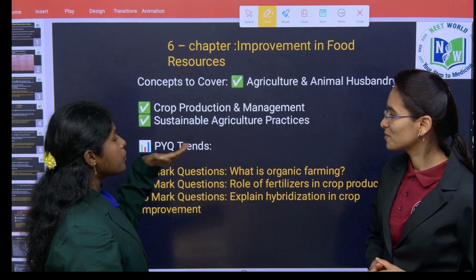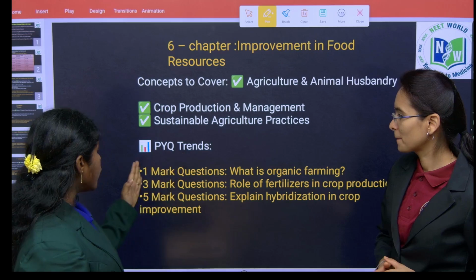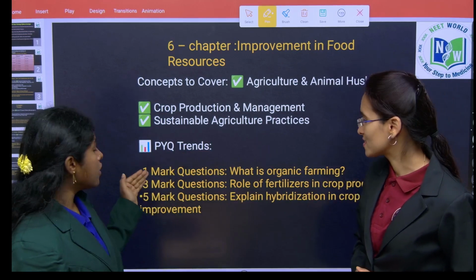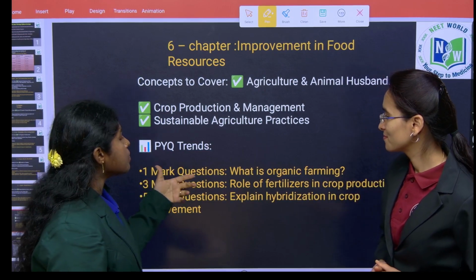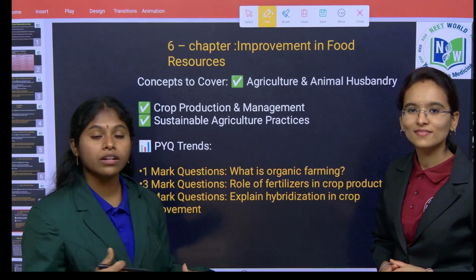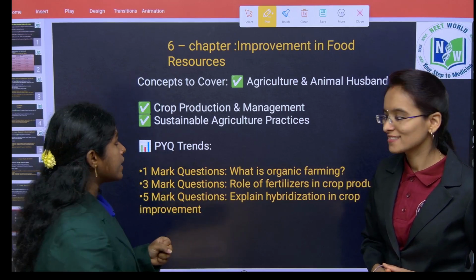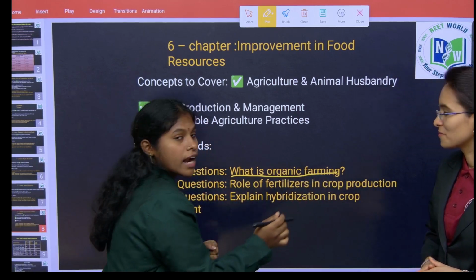Next, based on previous year question trends, they are going to ask 1 mark type of questions here, 3 marks type of questions here, and 5 marks type of questions here. 1 mark is based on directly asking what is organic farming, like this type of questions they are asking.